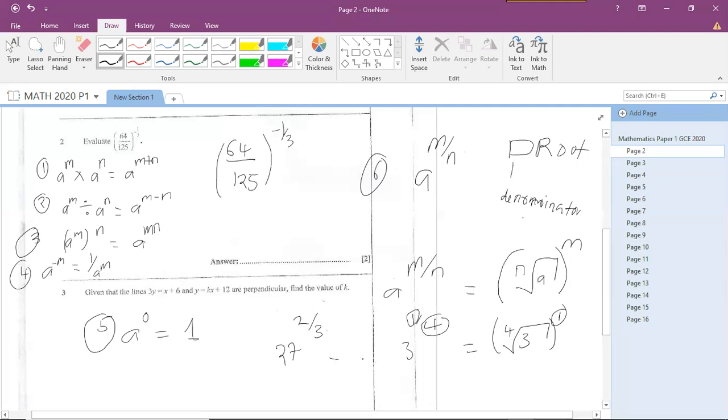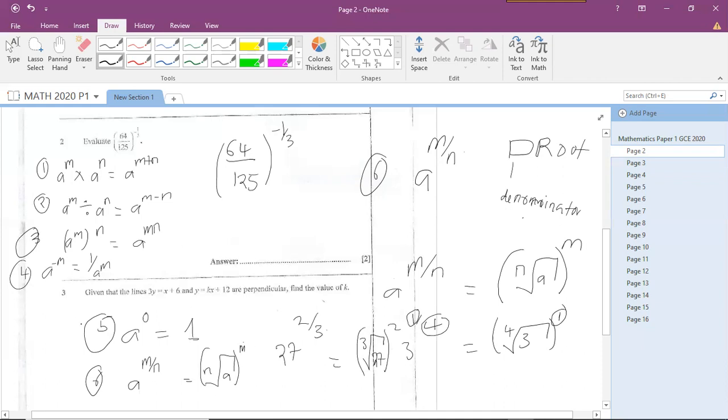This is going to become the 3rd root of 27 raised to the power of 2. So the final rule is the doctor rule. If I have a fractional index, the denominator becomes the root, and the numerator becomes the power.